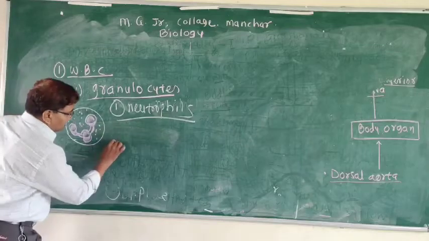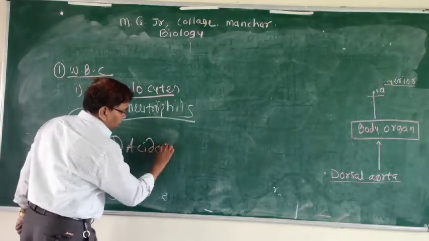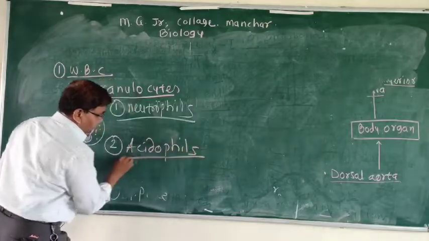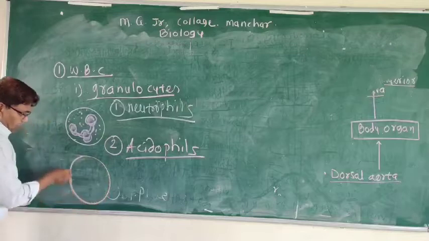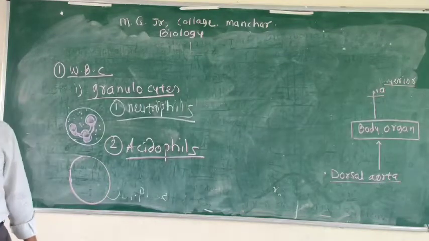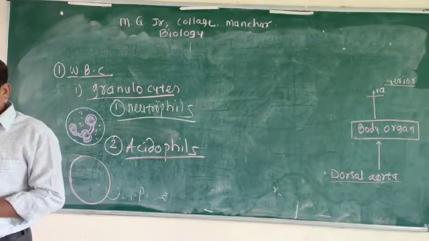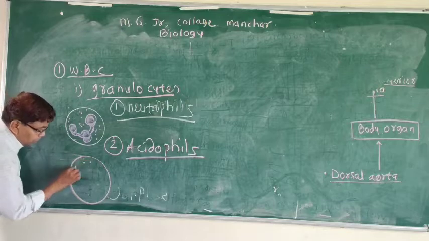Then second, eosinophils. A bilobar nucleus is present, in which granules are present.